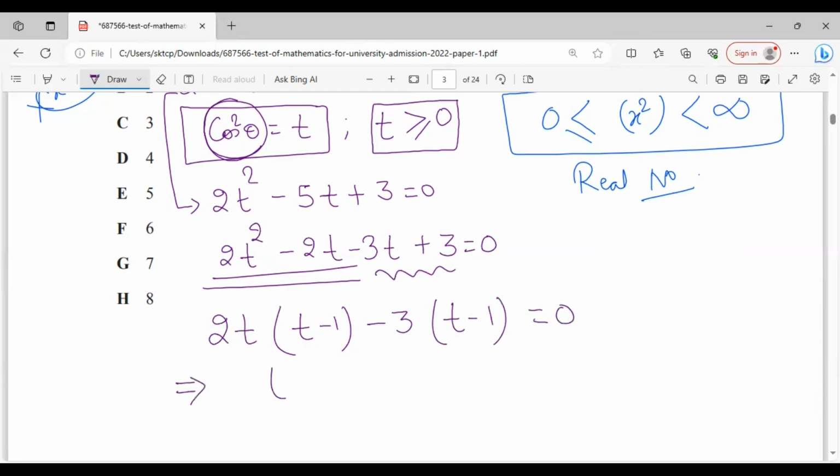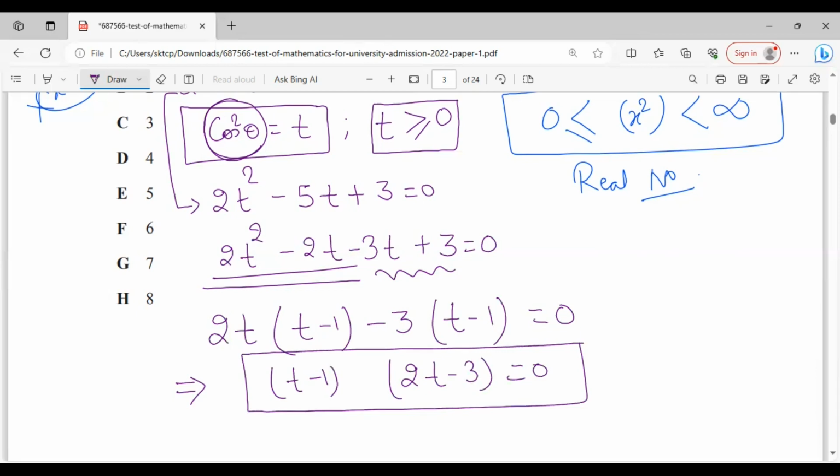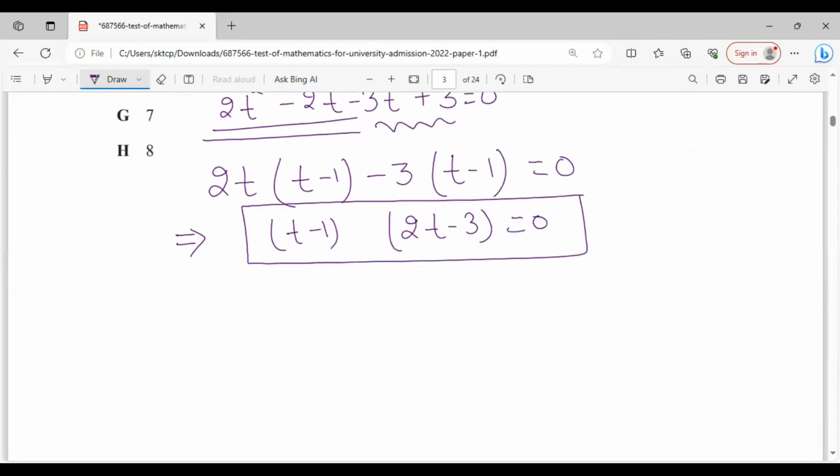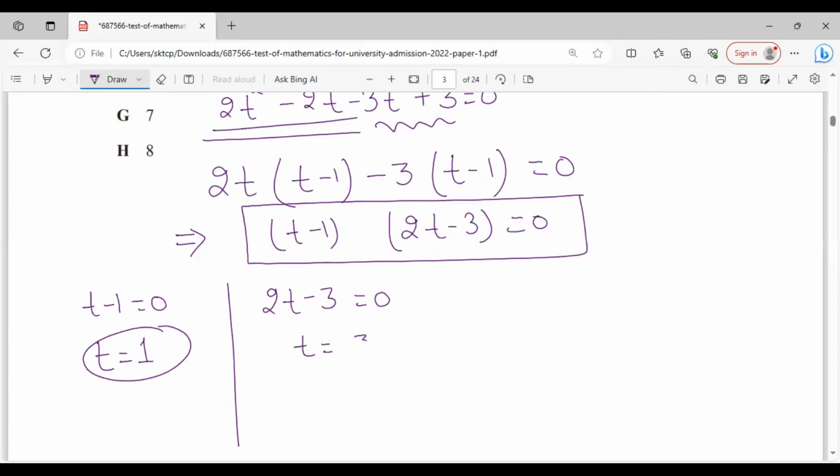So overall, again, we can get t minus 1, and this will be 2t minus 3 is equal to 0. Now, we have the product of two numbers as 0. When is it possible? It is possible only when either t minus 1 is equal to 0 or 2t minus 3 is equal to 0. Right? So from here, we will get t is equal to 1, and from here, we will get t is equal to 3 by 2.